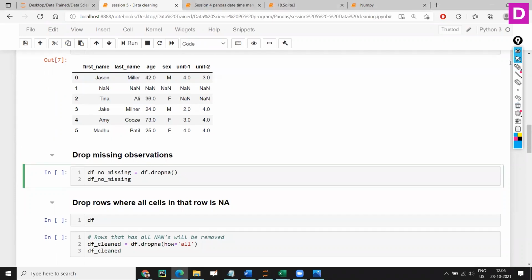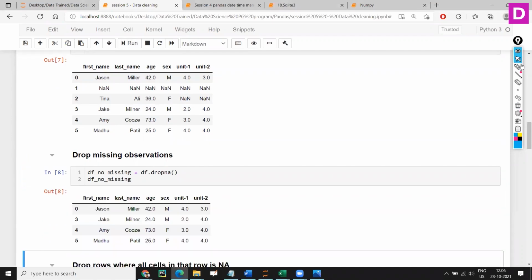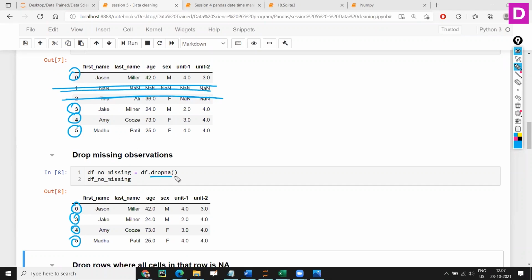So here I'm going to say df.dropna. What is going to happen here? It is going to delete all the values wherever there are NaNs. By default it works row wise. How many rows are left? 0, 3, 4 and 5. So it looks for NaNs, and wherever a NaN is present, that entire row will be dropped. That is basically what dropna does. All right, pretty straightforward. We have discussed this earlier as well.